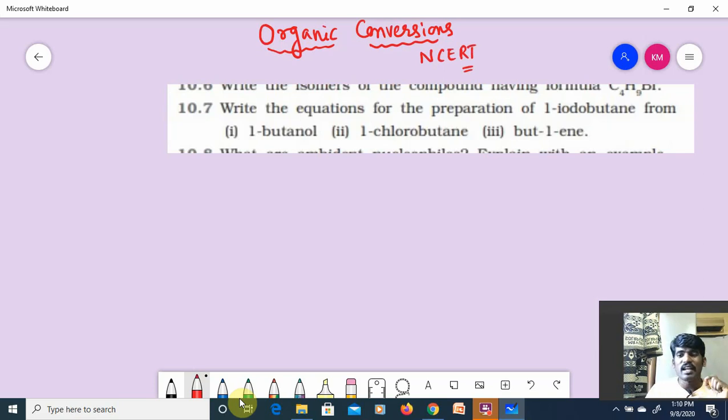Please be ready with your NCERT book. Keep your NCERT book aside, and keep your chemistry notebook aside. While I am explaining, you practice it. I'll take a little time to make you understand.